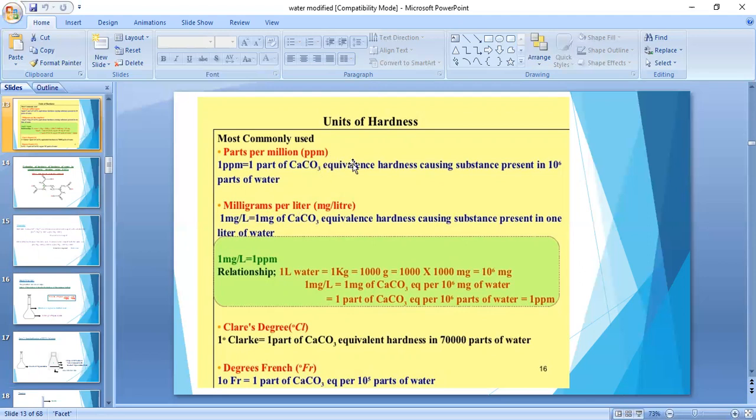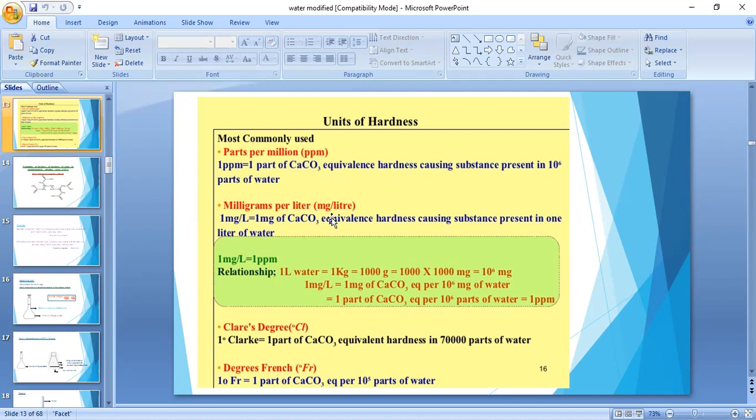What is a ppm? Parts per million. 1 ppm is equal to 1 part of CaCO3 equivalent hardness present in 10 power 6 parts of water. If we take 10 power 6 parts of water and 1 part of CaCO3 is present, then that is nothing but 1 ppm, parts per million.